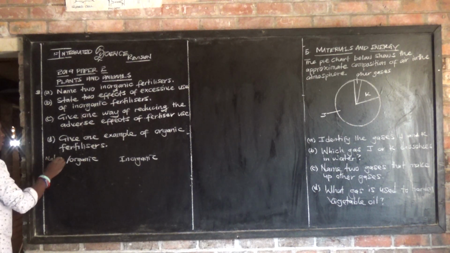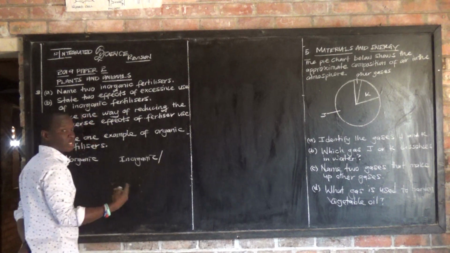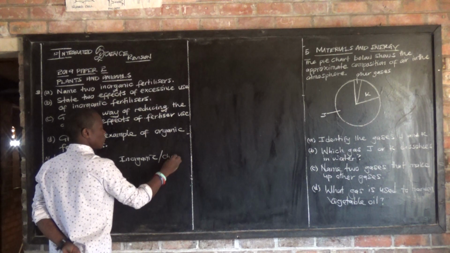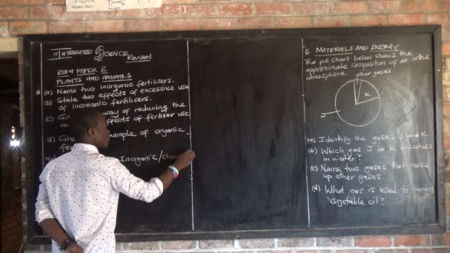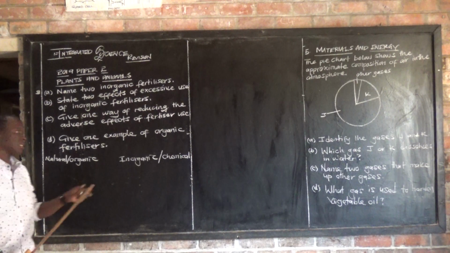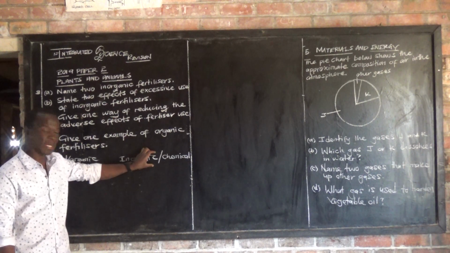Inorganic can also be called industrial, or chemical fertilizer. These fertilizers are manufactured in industries.